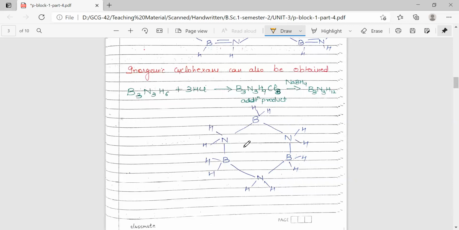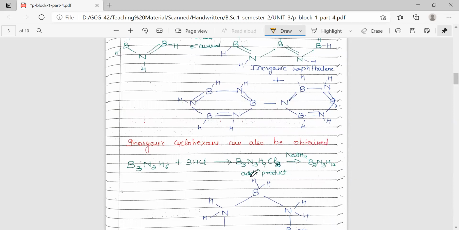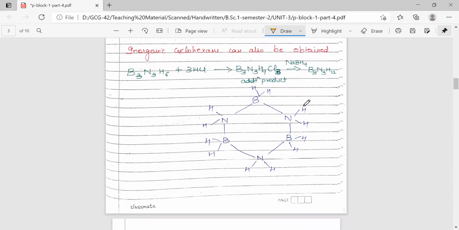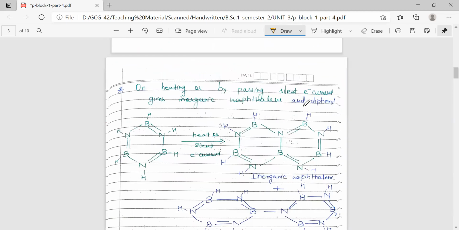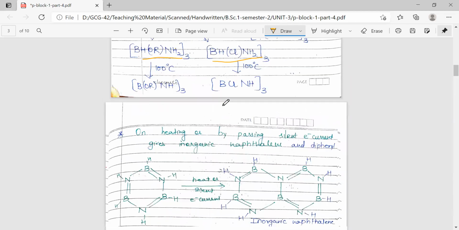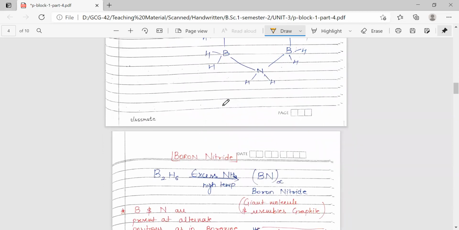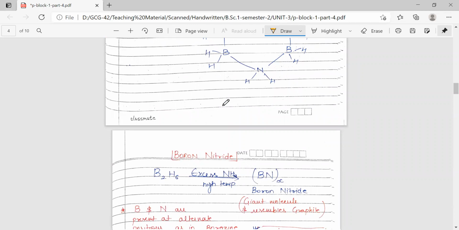So borazine is called inorganic benzene. We can get inorganic naphthalene, inorganic cyclohexane, and inorganic diphenyl. So this is how these can be prepared, and these are the addition reactions where protonation takes place at nitrogen. This is the important point to be kept in mind, that protonation always takes place at nitrogen.